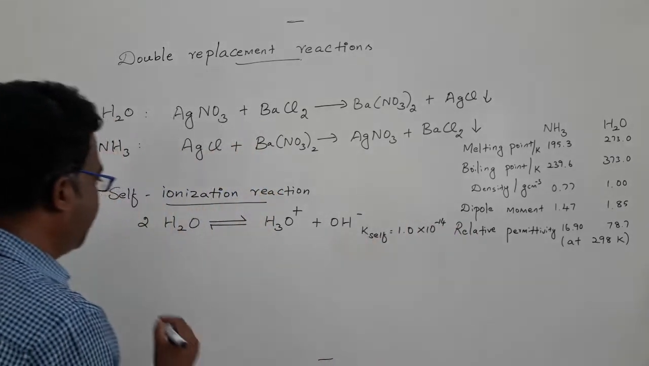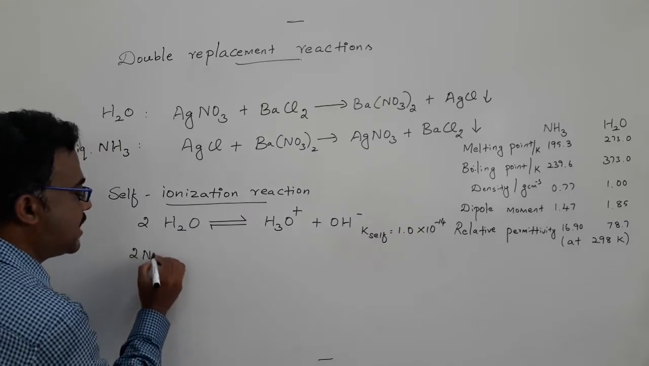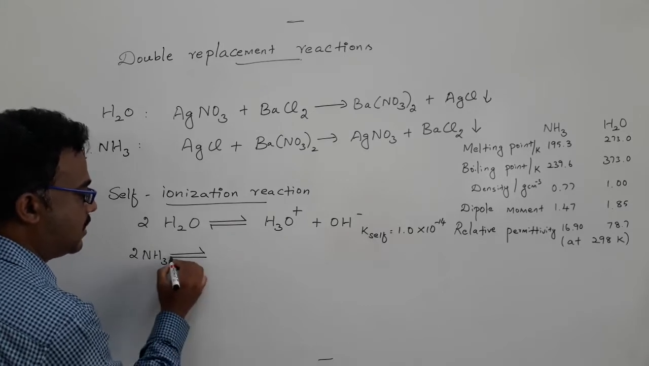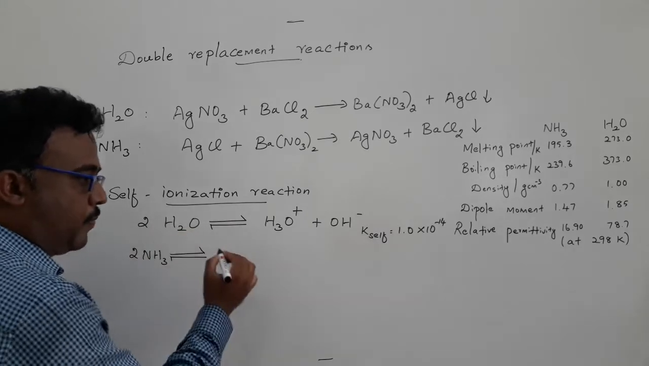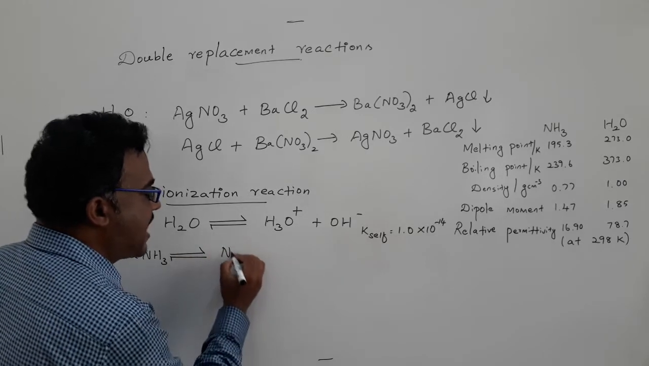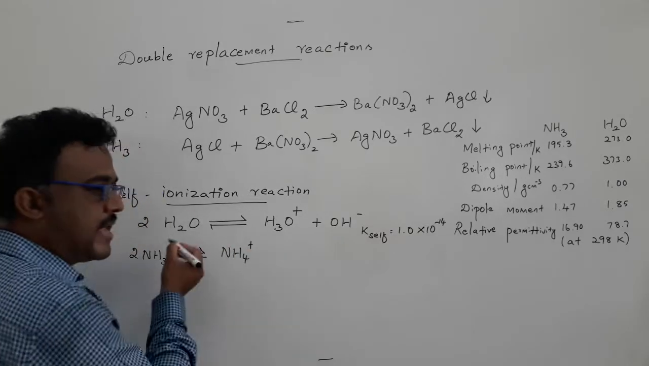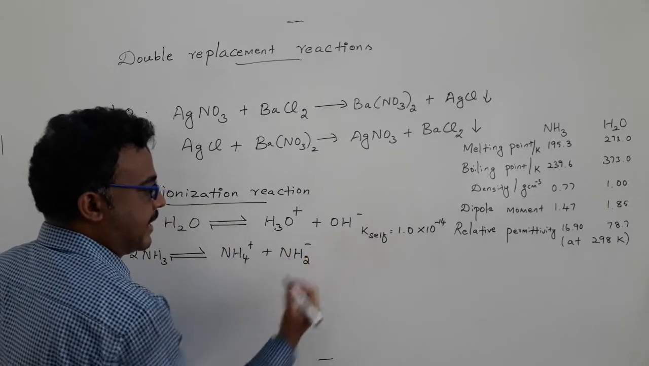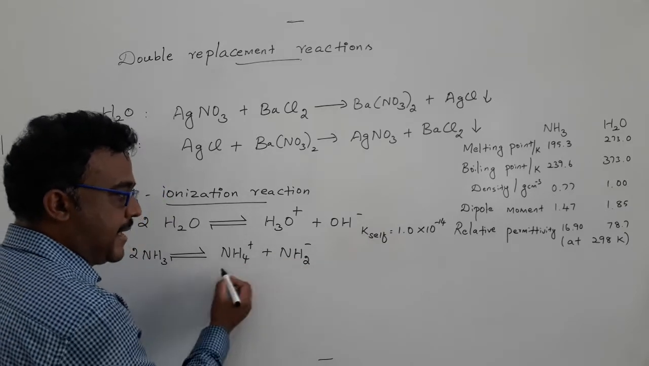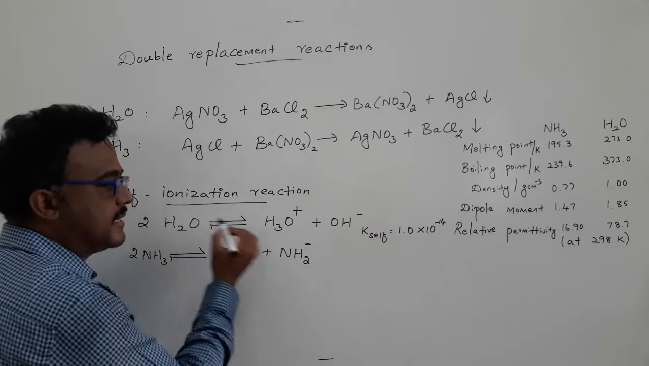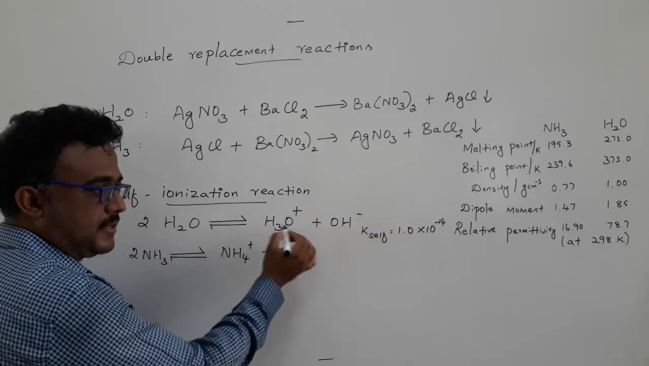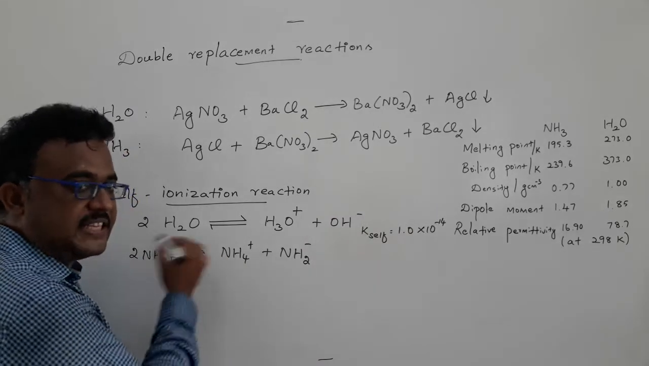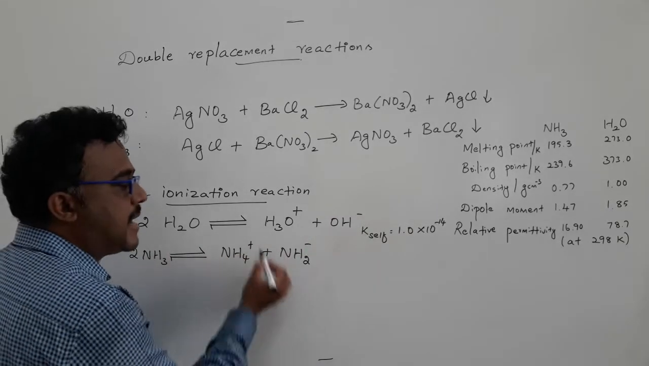But the ammonia molecule can also undergo a similar type of self-ionization reaction. I mean, ammonia can self-ionize into ammonium ion. One of the ammonia molecules is protonated and another is deprotonated. So it's a kind of acid and base, because if water self-ionizes, we know it gives H3O plus, the acidic one, and the basic one. Similarly here, ammonia will self-ionize into ammonium ion and amide ion.